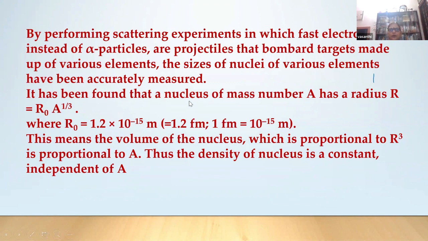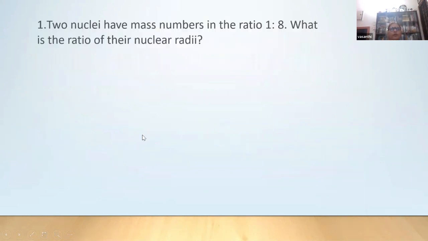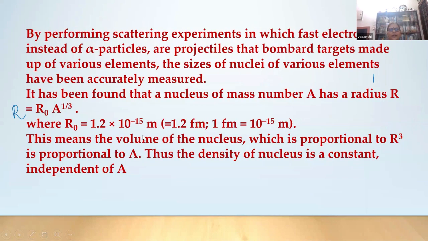So it has been found that a nucleus of mass number A has a radius R. So R is equal to R naught A power 1/3. This is the result. A is the mass number and R naught is 1.2 into 10 power minus 15. So what is the proof for this? Nuclear density is constant. How will you prove this?